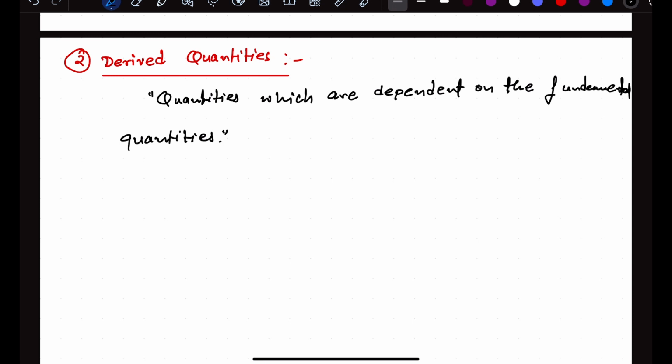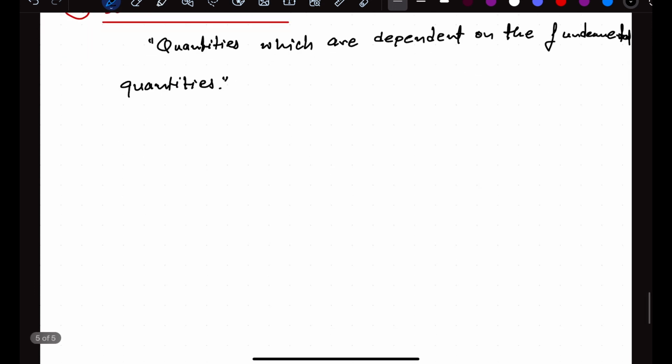So how many of them are the derived quantities? There is no such list of the derived quantities. There are n number of derived quantities. All other quantities which are defined can now be called derived quantities, apart from these 7 fundamental quantities. So how many are there? N number of them. There can be any n number of quantities, right?